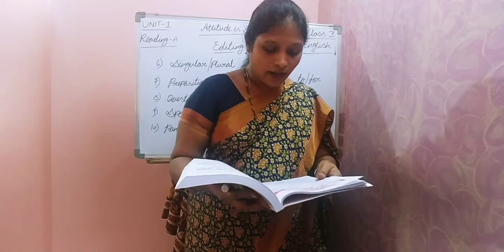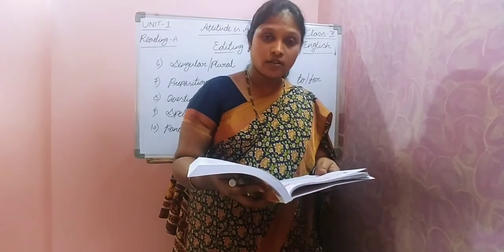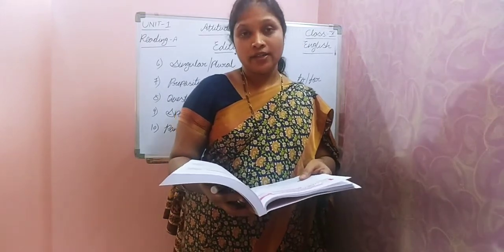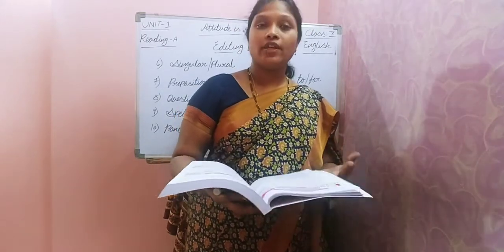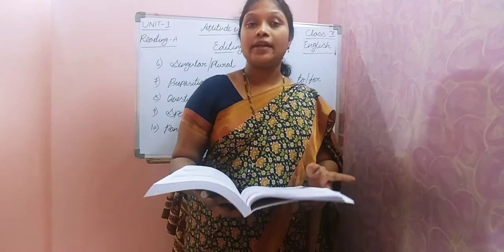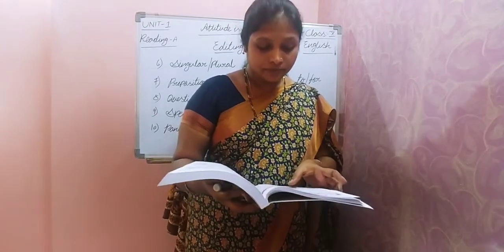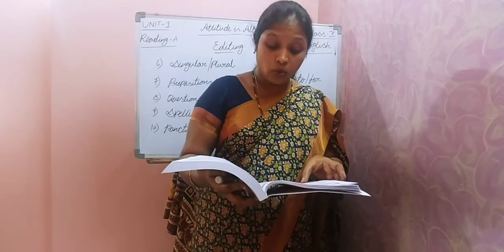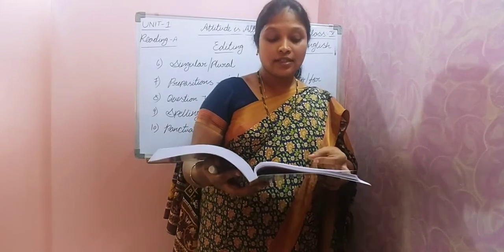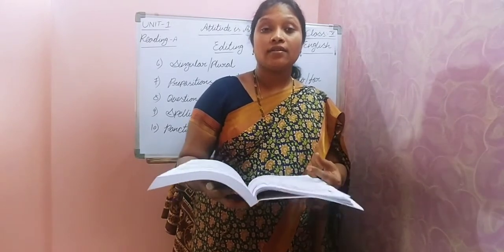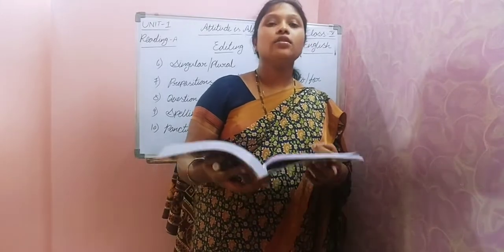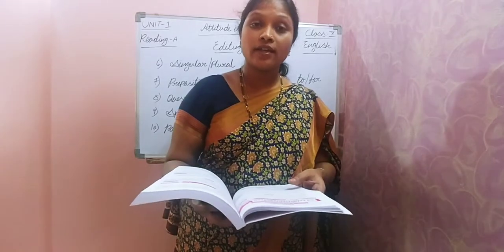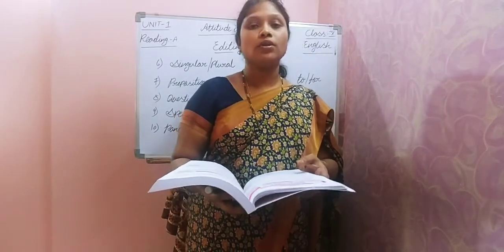Next one, 14th one. "I wanted to concentrate on something good who I had." So, we discussed the relative pronouns, right? Who, whom, whose, which, that. All these are relative pronouns. See here, he wanted to concentrate on something. That means that comes under third person, object. For things, what do we have to write? Which or that. Both are correct.